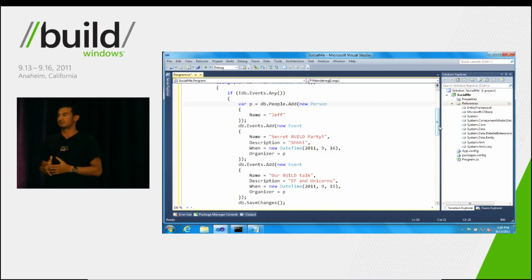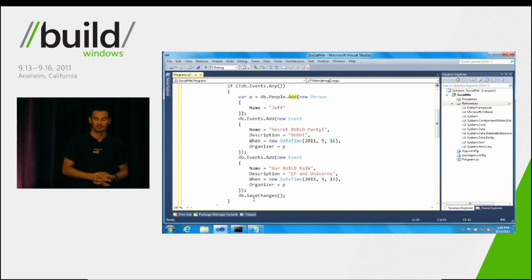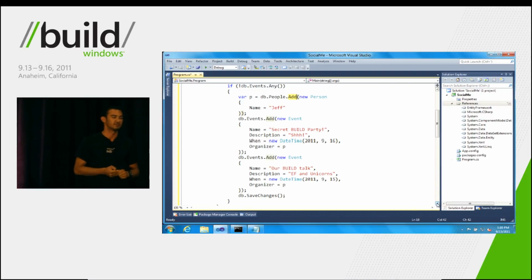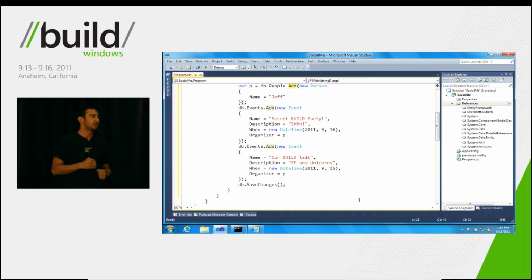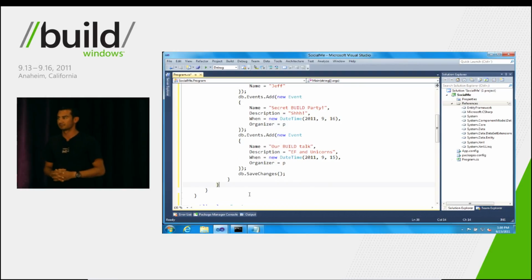Now, even though this is a snippet, it looks pretty similar to how you would add any other object to any other .NET collection. So we're adding a person and a couple of events that he organizes. And then you'll notice at the bottom that we're calling this method called SaveChanges, and that's flushing all of the adds that we just did into the database.